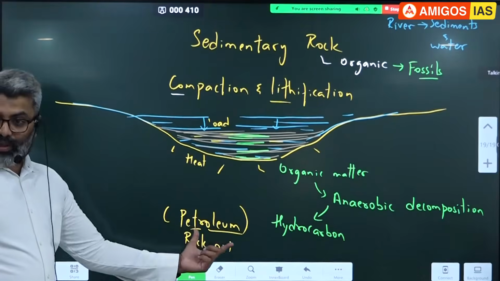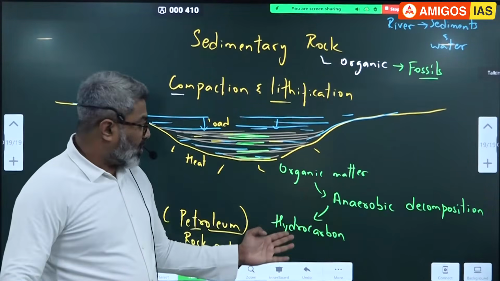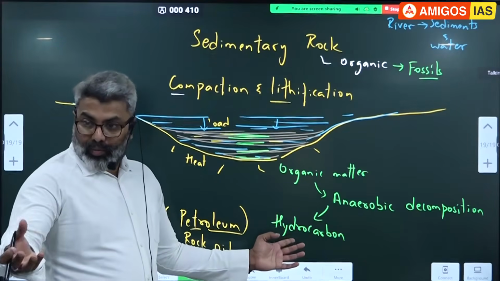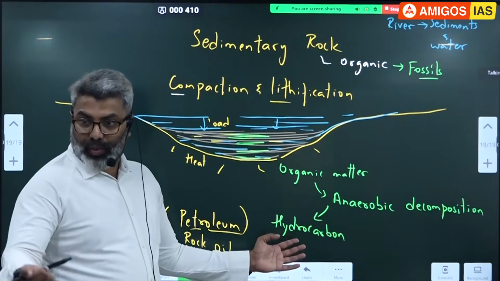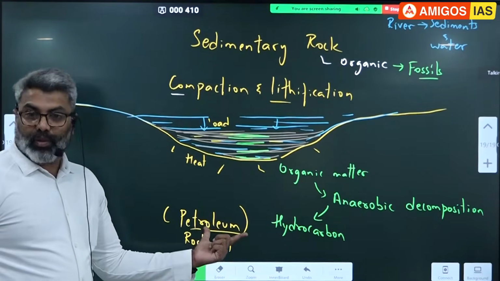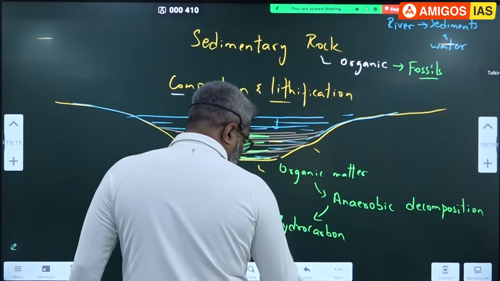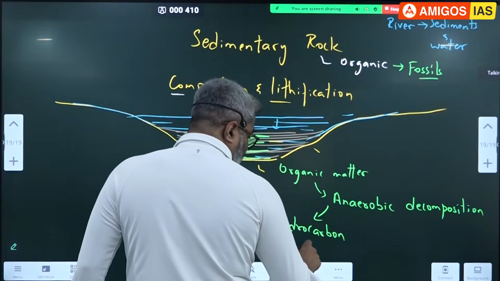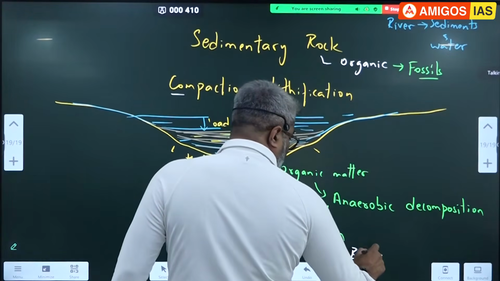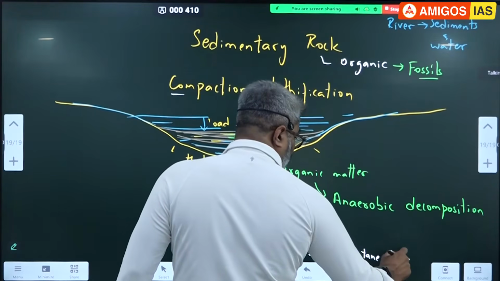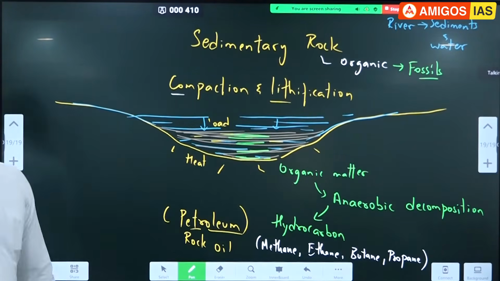So rock oil. So इससे पहले I told you these which are formed from anaerobic decomposition is called as hydrocarbon. Means 4 types of hydrocarbons, primary hydrocarbons: methane, ethane, butane, propane. वो सब मिला के ही ना petroleum. Okay, what is those? I'll write here. Methane है, ethane, butane, propane. These are the hydrocarbons normally found in the oil and gas.